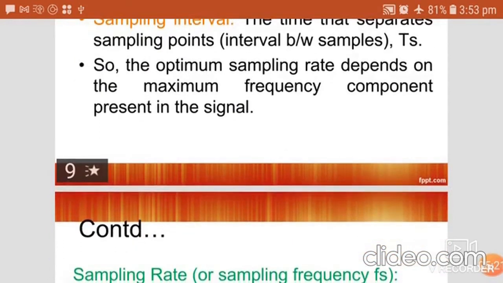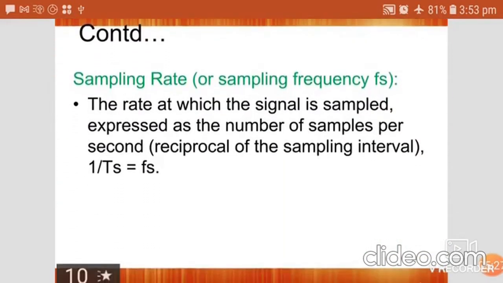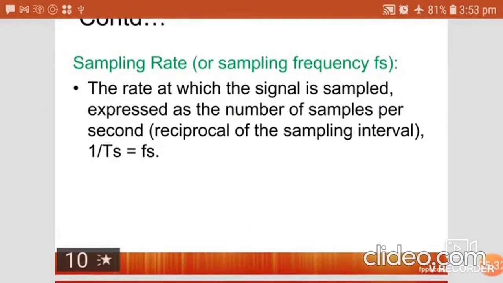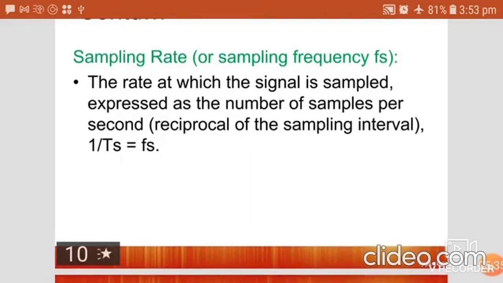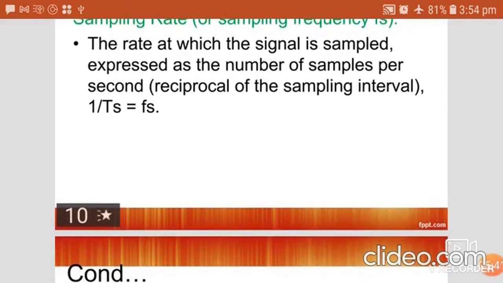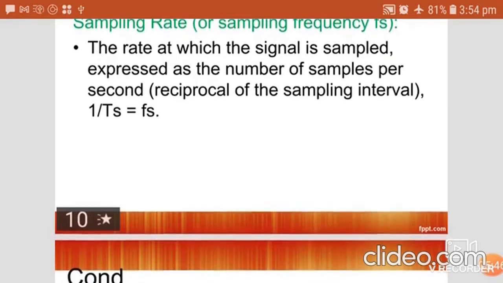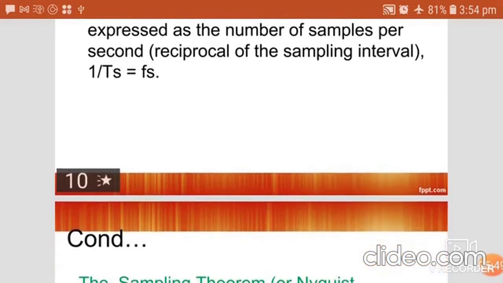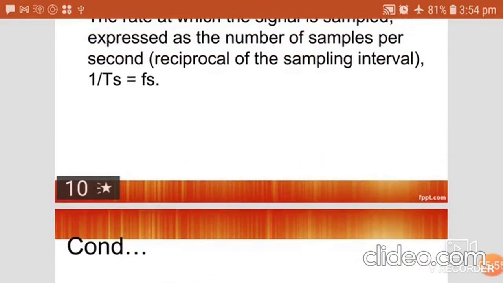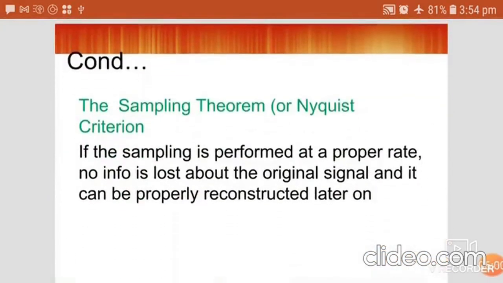The optimum sampling rate depends on the maximum frequency component present in the signal. It is otherwise defined as sampling frequency Fs. S for sampling, F for frequency. Fs stands for sampling frequency, and Fs is equal to 1 by Ts. The rate at which the signal is sampled, expressed as a number of samples per second, is the reciprocal of the sampling interval Ts. The reciprocal of Ts, 1 by Ts, is known as Fs, called the sampling rate.